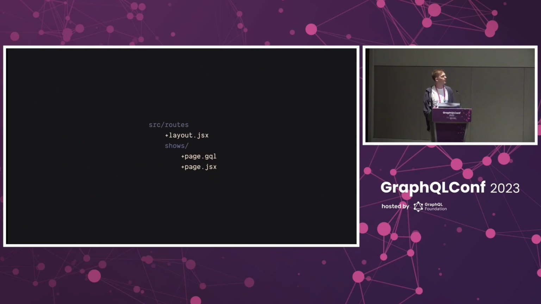Just like we can move shared view logic to layout components, we can do the same thing for queries. A really common use case for this is to look up some profile information for the current user. By putting this inside of a layout query at the very root of our application, all of our pages can access that current information without worrying about how they're going to get it from their parent.